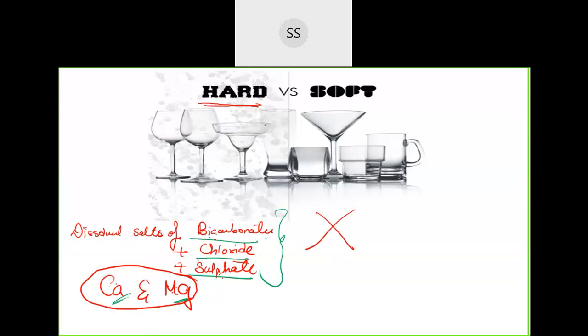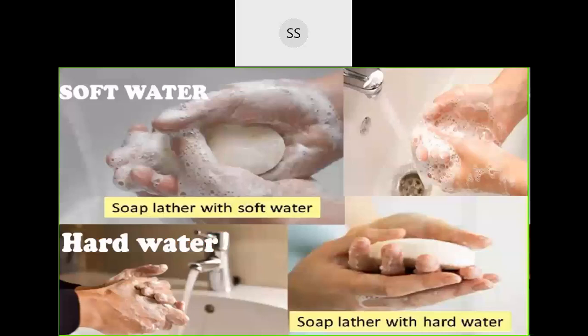Now if you take hard water and soft water both and make them react with soap, you can see here hard water is taken. If you take hard water, it doesn't give much lather. Very little will be formed, sometimes it doesn't form at all. But if you take soft water, you will see that you get more lather. Now why does hard water not give you lather? Because